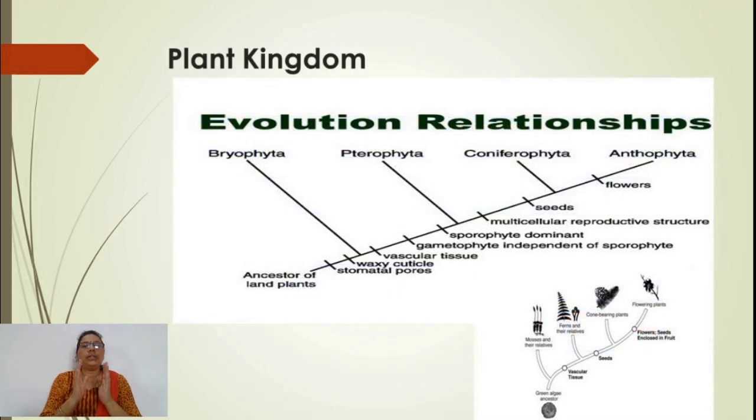If we go for the evolutionary trend of these groups, it proceeds from aquatic to terrestrial, from unicellular to multicellular, and from prokaryotic to eukaryotic.